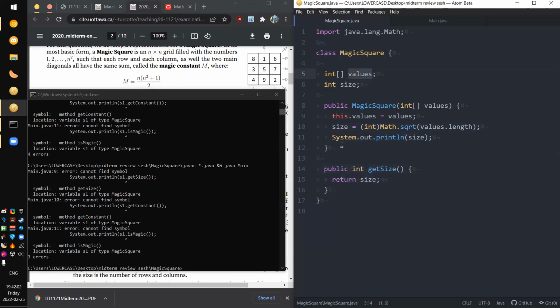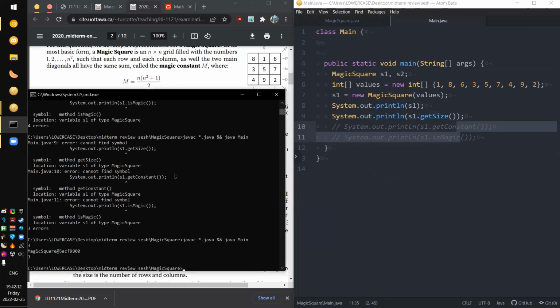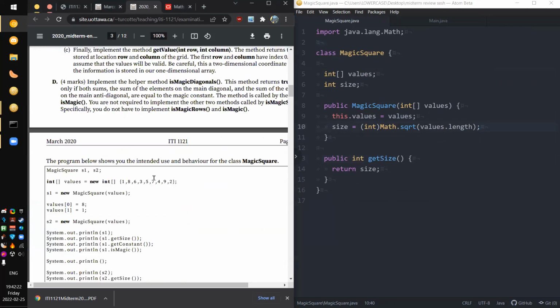Technically, you don't even need to store this. You can just compute it dynamically, but I guess it wants the method. And we don't have these other methods yet, so let's see what is going on here. Oh yeah, we're printing the size twice, so that is one mistake, but that is working. So this is n. It does print n correctly.